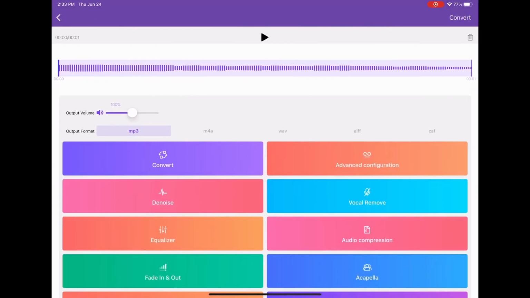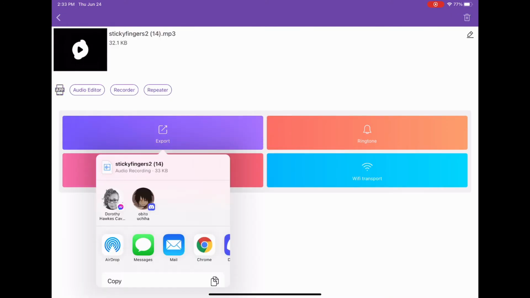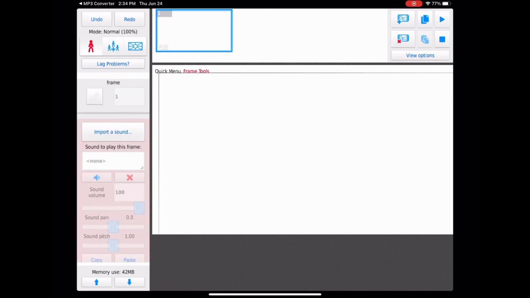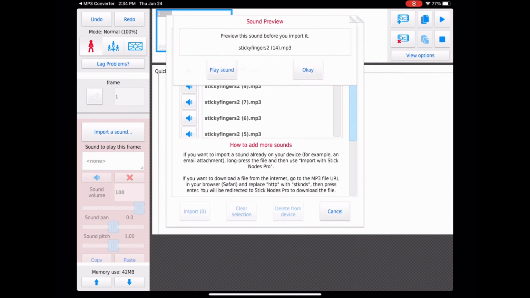So just press this one and then press convert, press export, then press sticknodes pro to open it in there, and then it will carry you to the app, and then it will show this that says the sound file sticky fingers to 14. So there's the sounds,